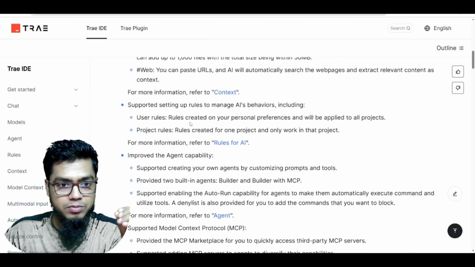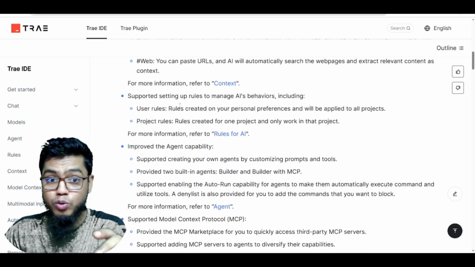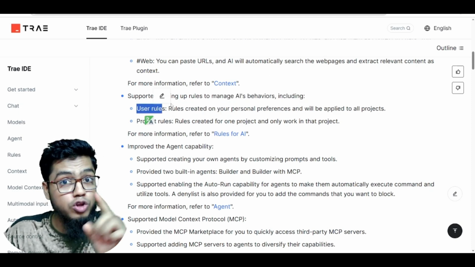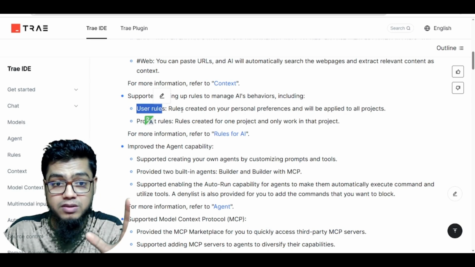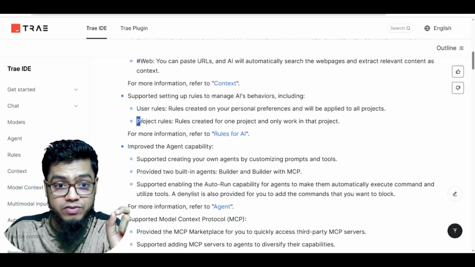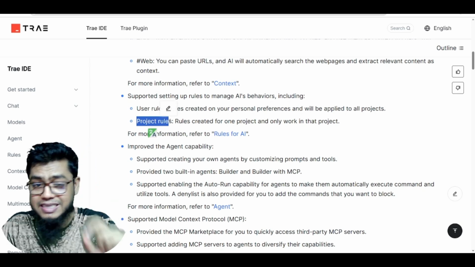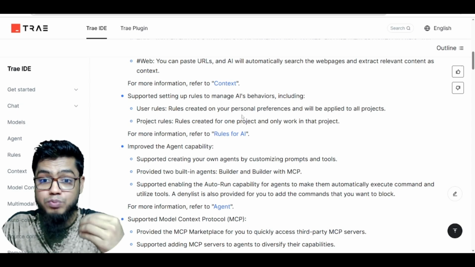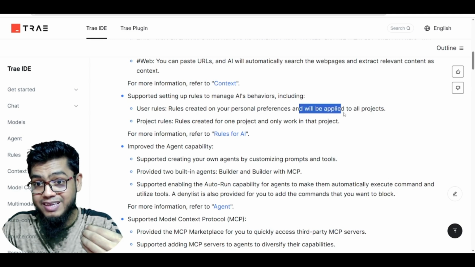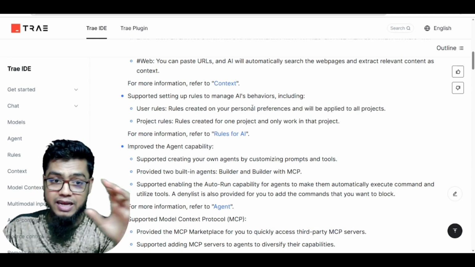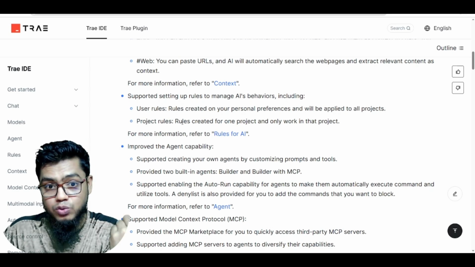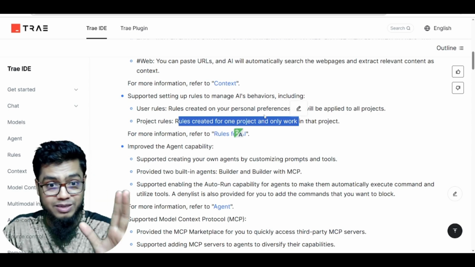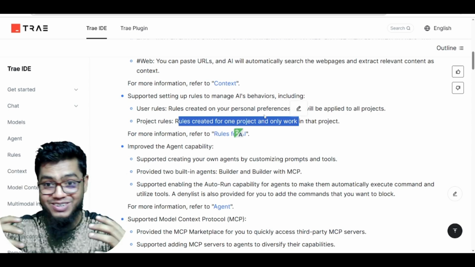Another thing is rules. It supports setting up rules to manage AI behavior, including user rules. Lots of people have misconceptions about user rules and project rules. They feel that they are similar, but they are not. They have a huge difference. User rules are created based on your personal preference and will be applied to all projects. I will explain it in more detail. And project rules are created for one project and only work in that project. That's also awesome. I can't wait to explain it.